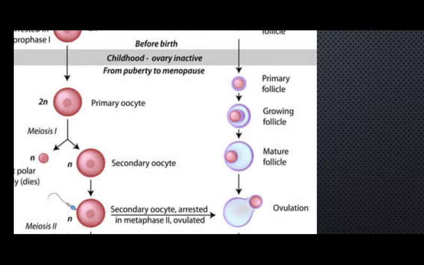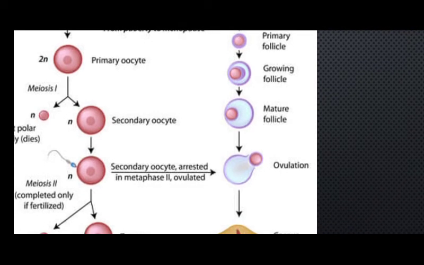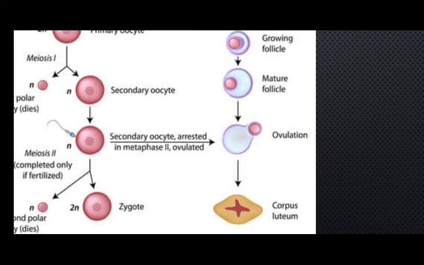So the Graafian follicle, after being formed, will release that secondary oocyte. That secondary oocyte, which is arrested in metaphase 2, is going to be released, and that is known as the process of ovulation, because this is the structure that we call the ovum. The ovum is released ready for fertilization, and the ruptured follicle which has released the ovum will now become something called the corpus luteum.